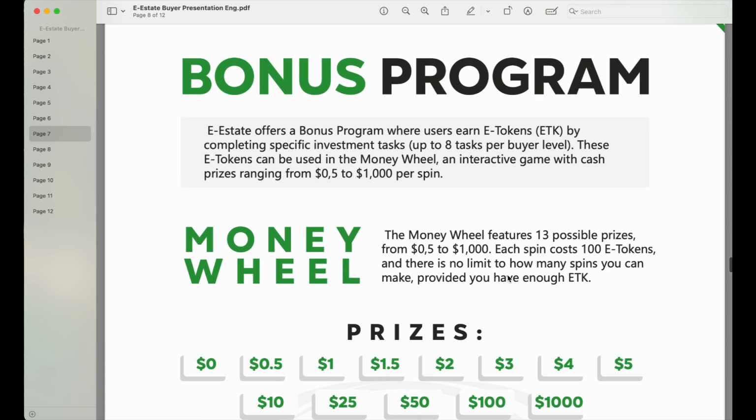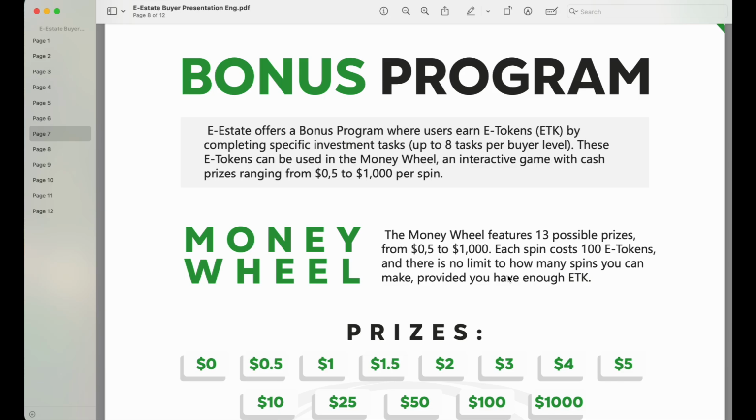They have a bonus program as well. So the bonus program, what does it offer? Okay, it offers users the ability to earn the e-tokens by completing specific investment tasks, up to 8 tasks per buyer level. These e-tokens can be used in the money wheel, an interactive game with cash prizes ranging from 5 cents to $1,000 per spin.